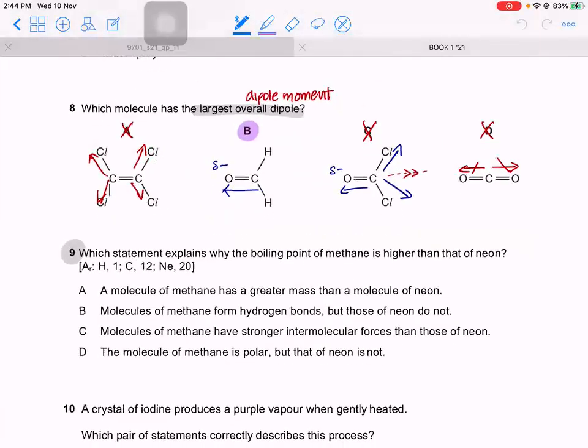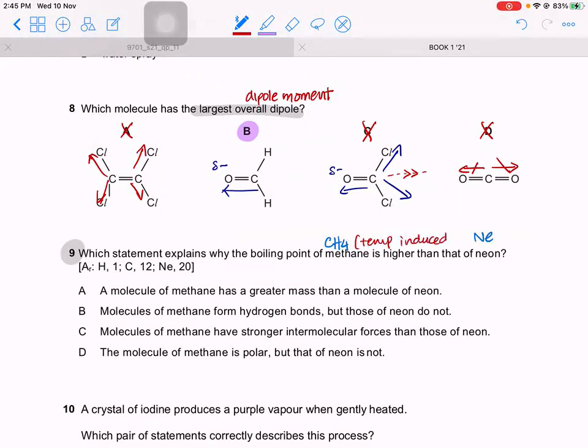Question number 9. Which statement explains why the boiling point of methane, so methane is CH4, is greater than that of neon, which is Ne. Now you see both are what? Non-polar molecules. So this will have temporary dipole forces and induced dipole forces, and so will this. Both will have the same type of forces, but one will probably have stronger forces than the other, which is why the boiling point is different. And you remember the strength of intermolecular forces depends on two factors, number of electrons and surface area. Now, definitely we know methane, if it has a higher boiling point, that means it has stronger intermolecular forces compared to neon.